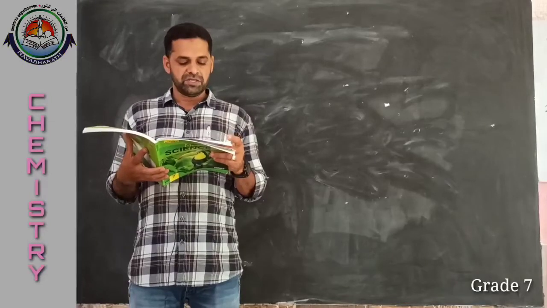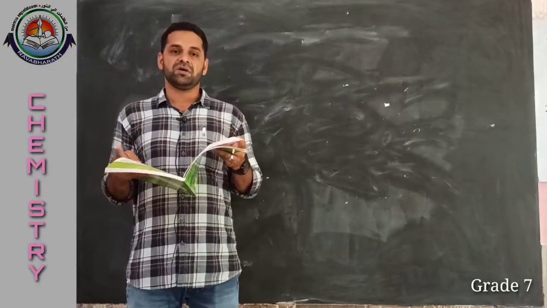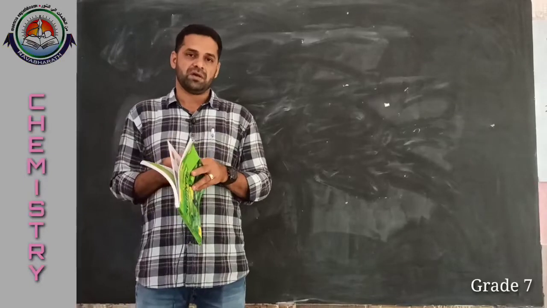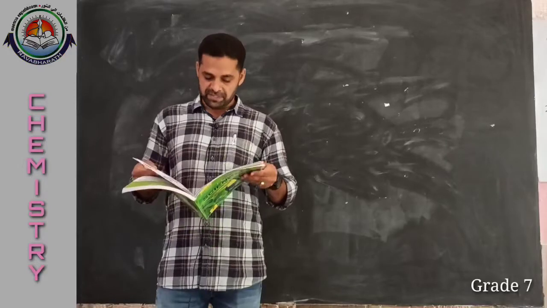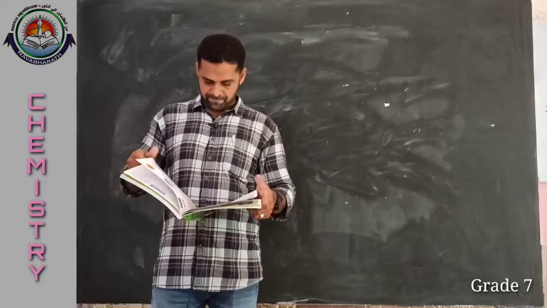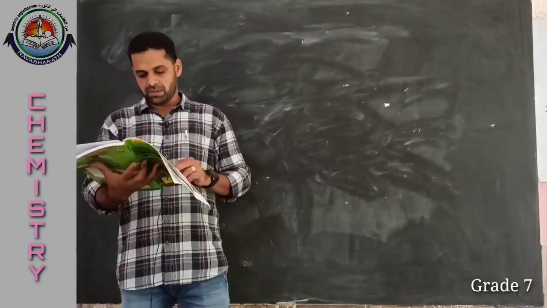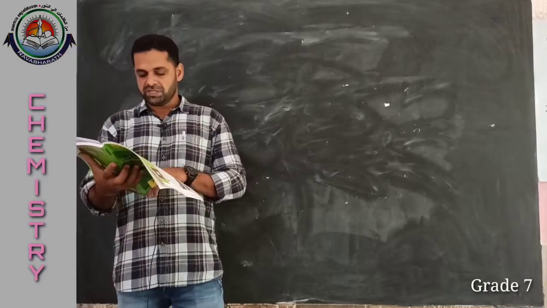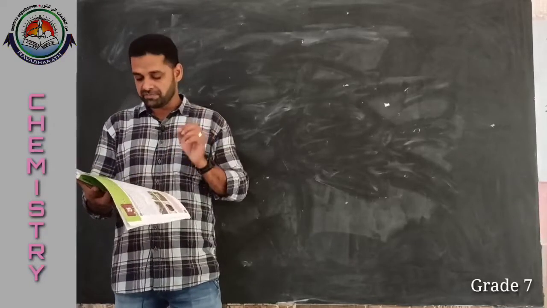Then why is shearing done in summers? Because they will get relief from the heat. Also you can see page number 25: the sheep are sheared in summer so that they do not feel heat.